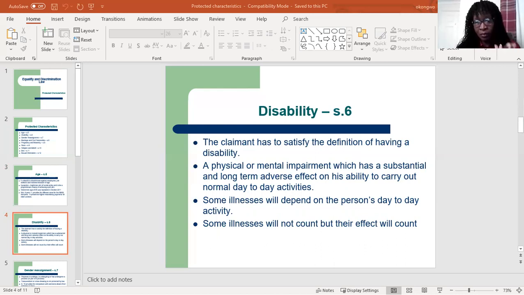So the person with a physical impairment will be protected, or it can be a mental impairment. And when we talk of a mental impairment, it covers mental illness, as well as learning disabilities. So people who are maybe autistic will be protected. Some illnesses may be classed as a disability or not. It depends on the effect that it has on the person's day-to-day activity.